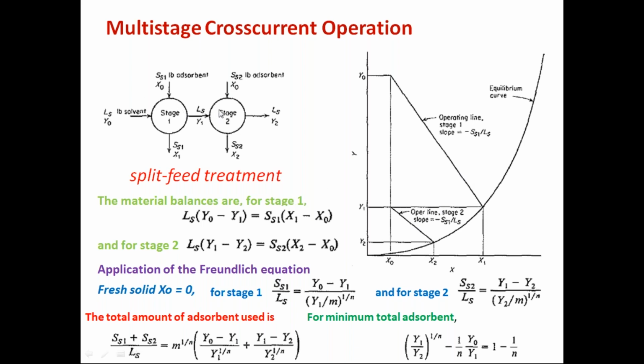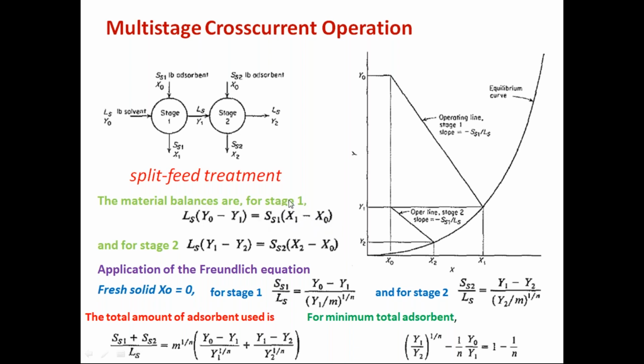If you take two cross current stages, the first stage material balance can be written here as LS into y0 minus y1. This much reduction in the concentration is taking place. Then in case of the solid, this much enhancement is taking place because this is the initial concentration and this is the final concentration.